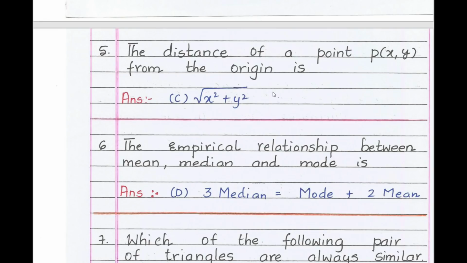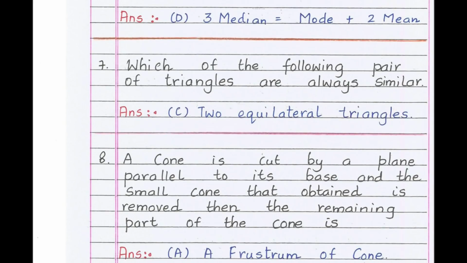Next, the sixth question, the empirical relation between mean, median and mode. The correct answer is option D, 3 median equals mode plus 2 mean. Now moving to seventh question, which of the following pair of triangles are always similar? The options are 2 isosceles triangles, 2 scalene triangles, 2 equilateral triangles, 2 right angle triangles. Therefore, the correct option is option C, 2 equilateral triangles.